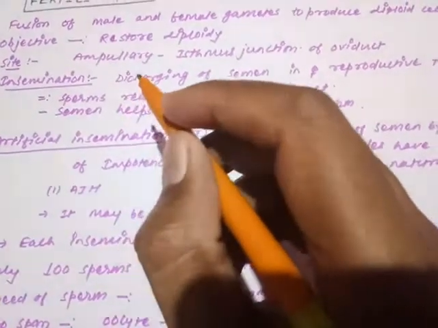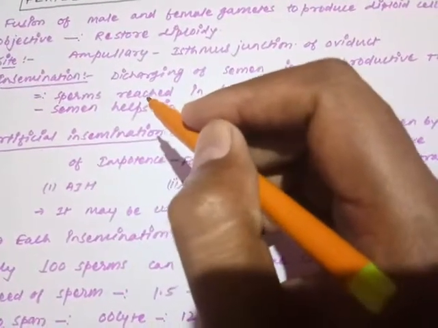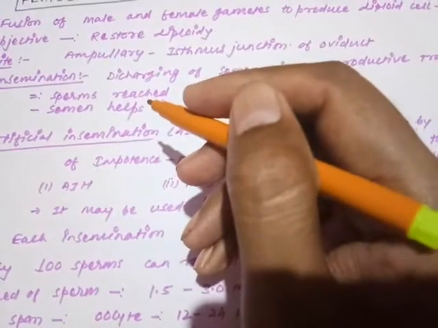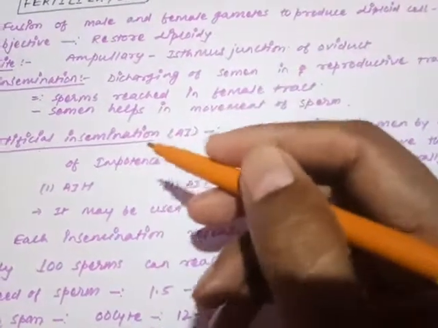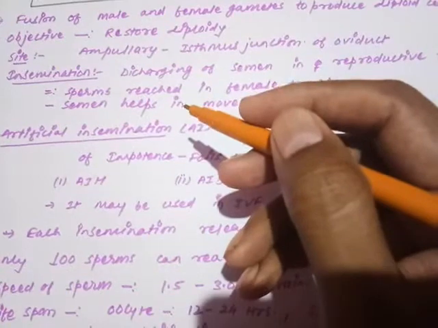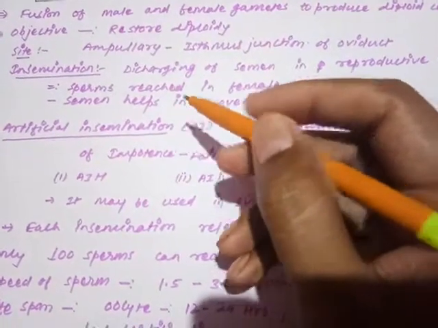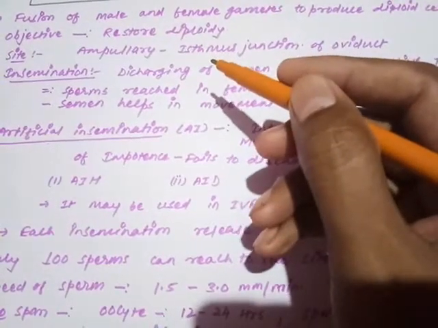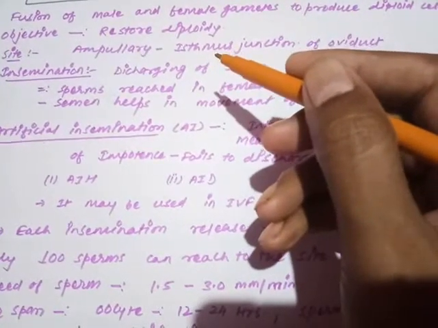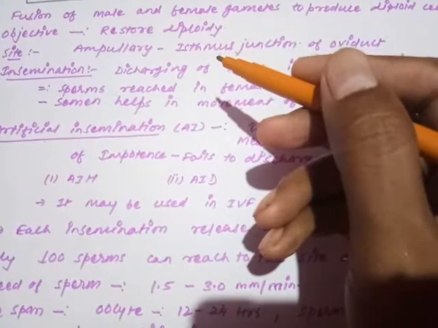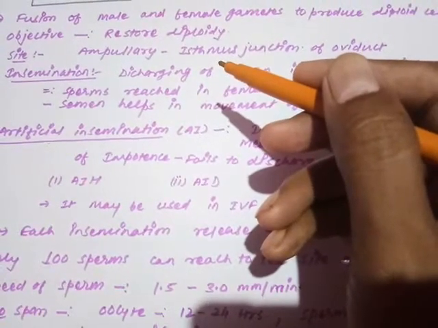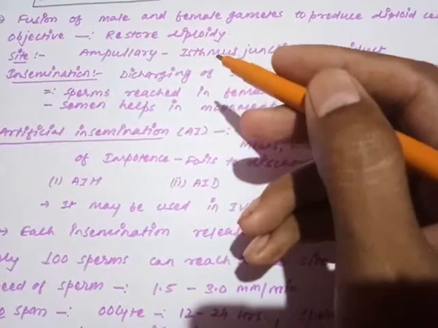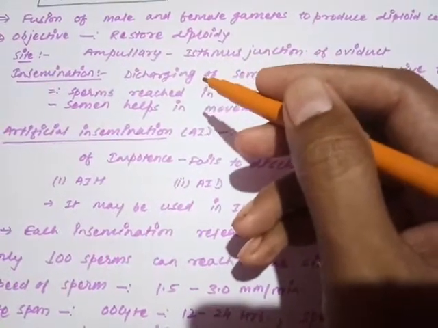Now how does the sperm reach the site of fertilization? This is a very important process, the process of gamete transfer. We are discussing how the sperm reaches the ampullary isthmus junction. We know very well the secondary oocyte released from the ovary is directly handed over to the infundibulum. The fimbriated funnel, through the ostium, takes it inside to the ciliated epithelium of the fallopian tube or oviduct.